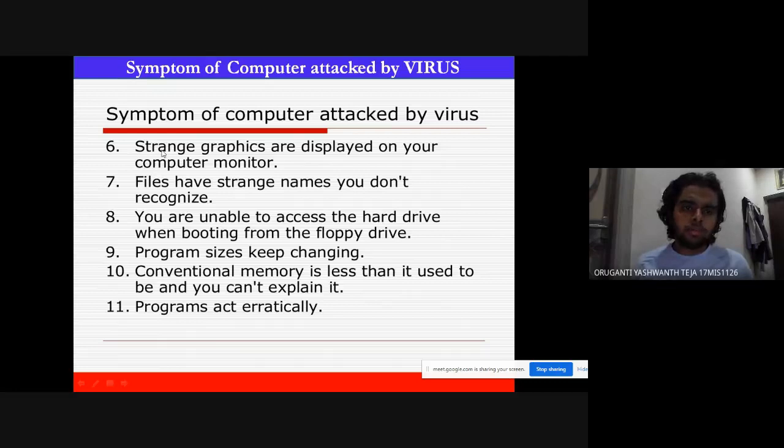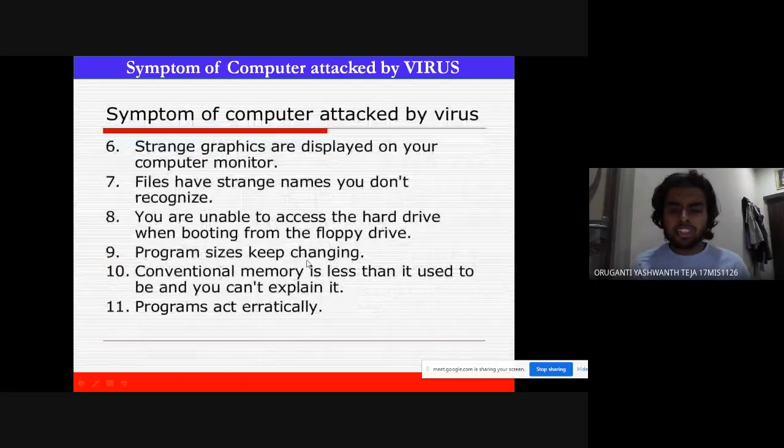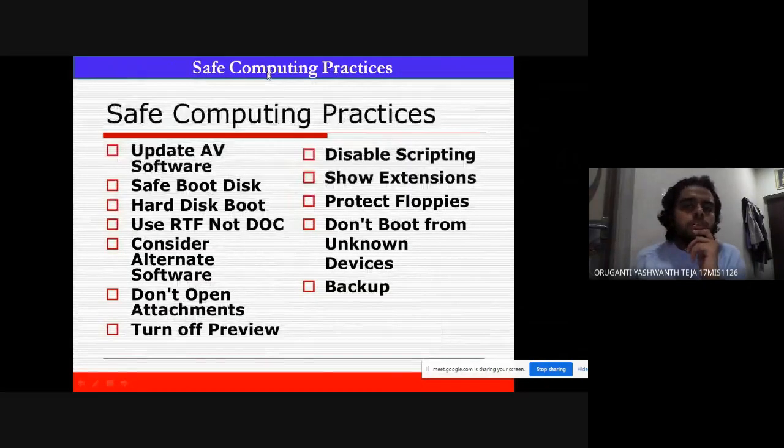The sixth symptom is that strange graphics are displayed on your computer's monitor. Files have strange names you didn't recognize, that you have not created. You are unable to access the hard drive when booting from the floppy drive. Program size keeps changing, and conventional memory is less than it used to be, and you can't explain why. Programs act erratically.